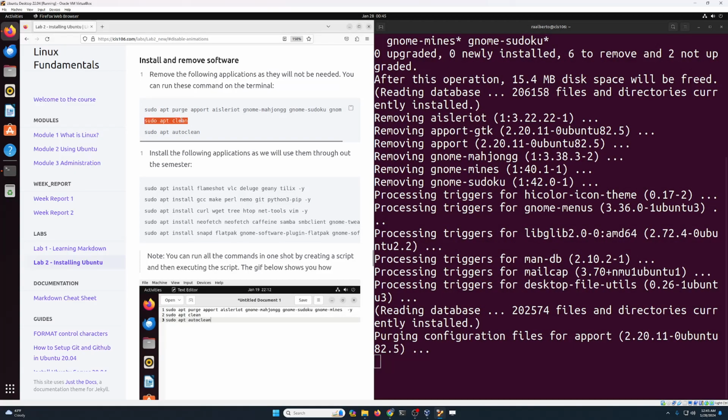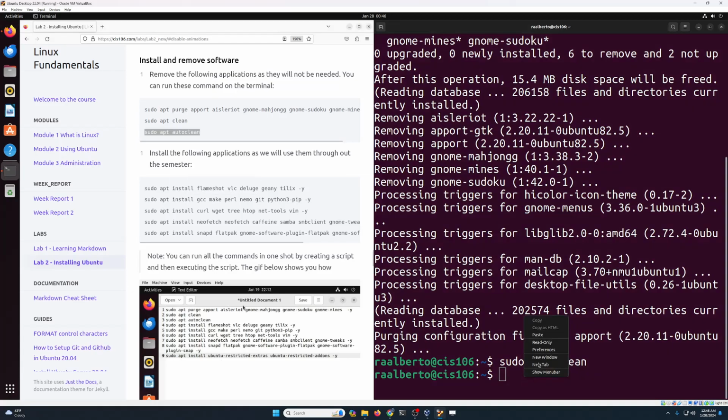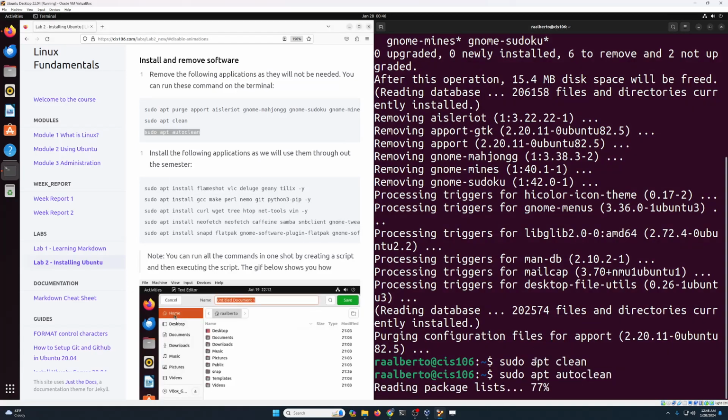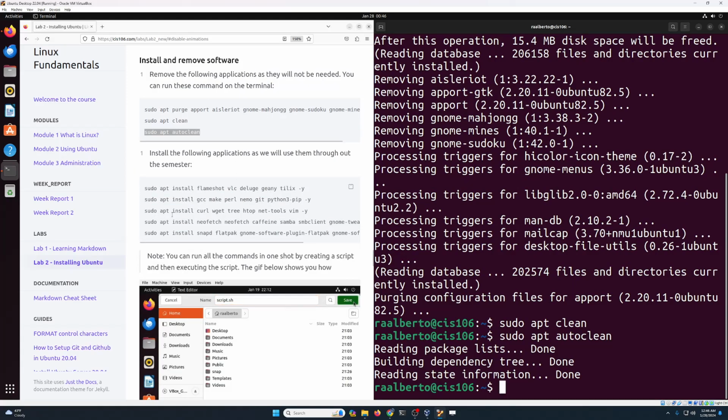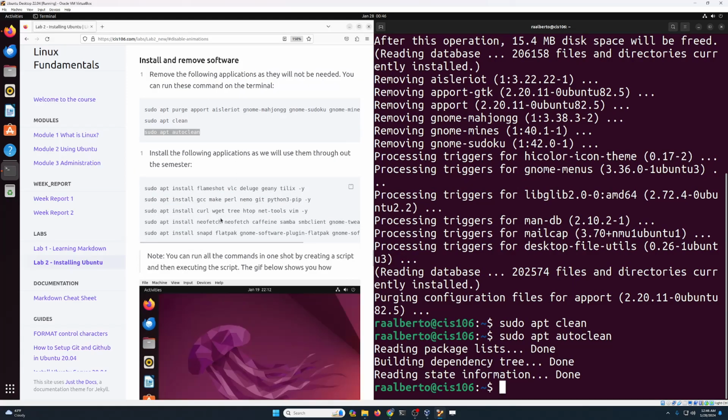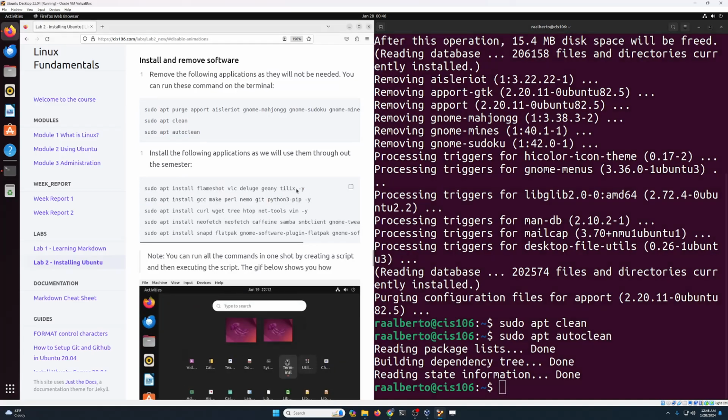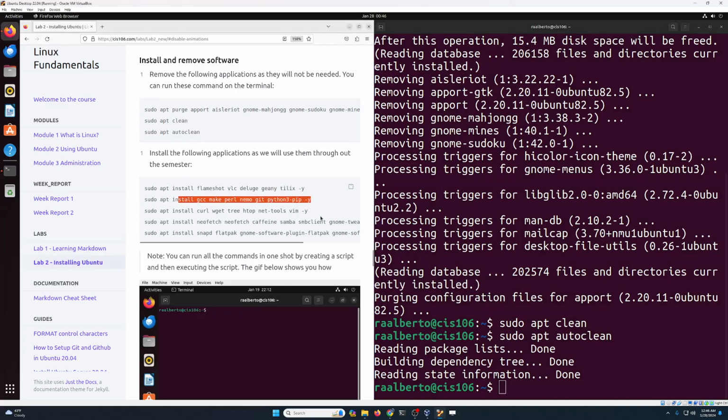Now let's clean the system. We're gonna use these two commands for that, 1 and then 2. Perfect. So now we're going to install all of these programs over here. Now notice that you can run these commands one by one, one line at a time, no problem. Or you can copy this and run them in a script.